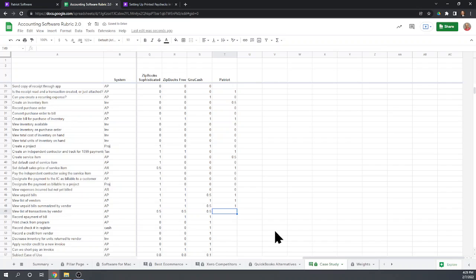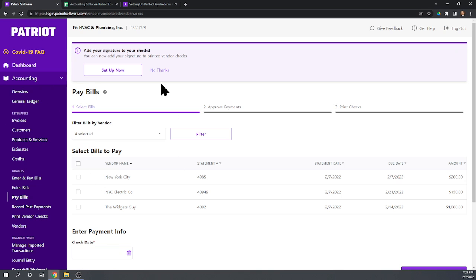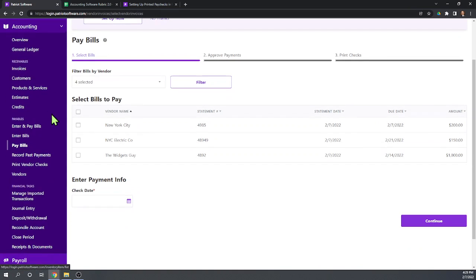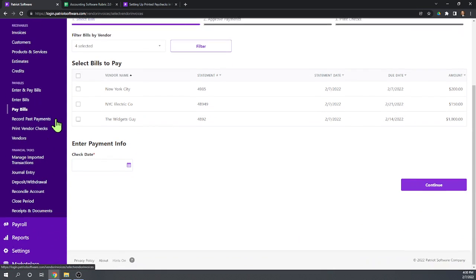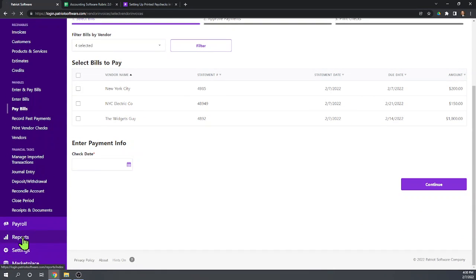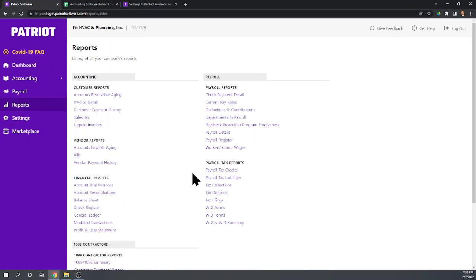View a list of transactions by vendor. We're not able to do it in that vendor screen. That's what I was just checking for. All it shows is payments, not all transactions. But what about reports? Let's go to reports. Is there a transaction by vendor report? We have an accounts payable aging, bills, and vendor payment history.